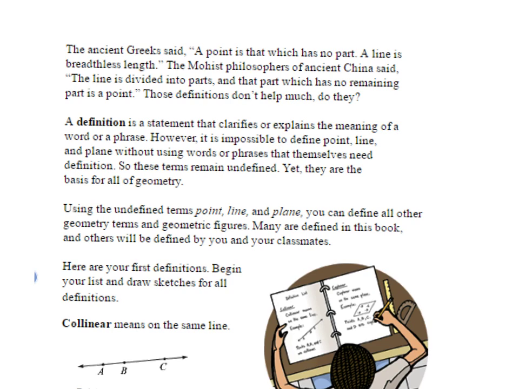A definition is a statement that clarifies or explains the meaning of a word or phrase. However, it is impossible to define point, line, and plane without using words or phrases that themselves need definition. So these terms remain undefined, yet they are the basis for all of geometry.